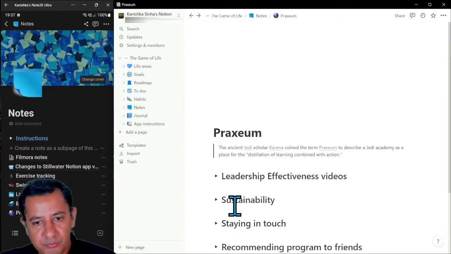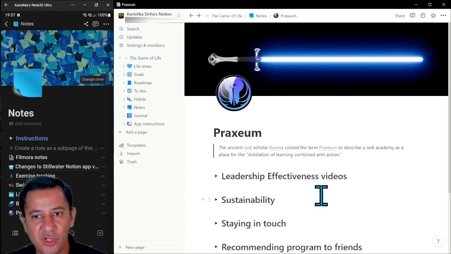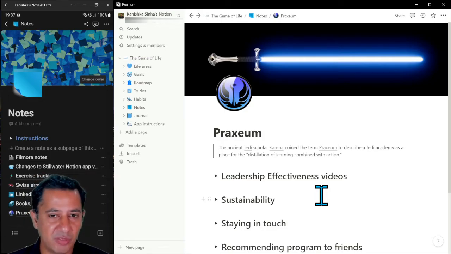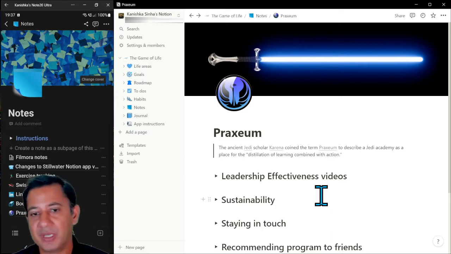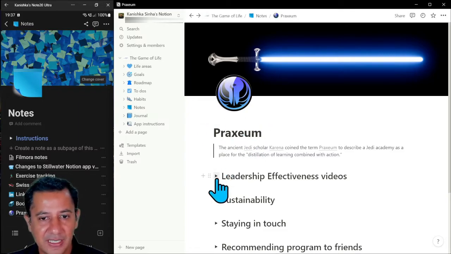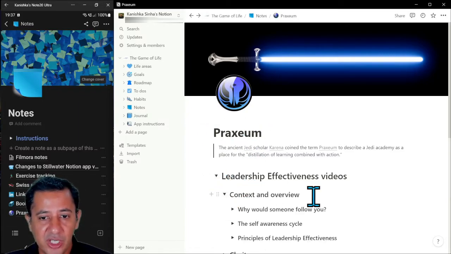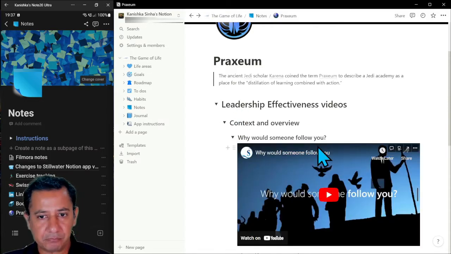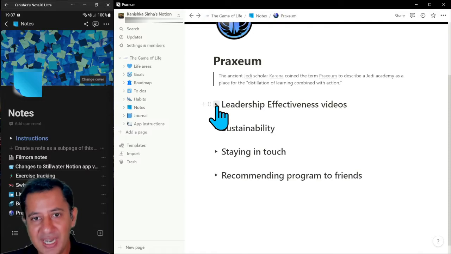So Praxeum, one of the default notes you're going to get as part of this app, is all the videos and stuff that we've done as part of a Praxeum leadership program. Some of you would have attended the program. Others of you should be heading that way soon. But underneath over here, it says, what is Praxeum? It's got all the videos that anybody who's done our program would have done. They're all over here. And you can put different levels of hierarchy.